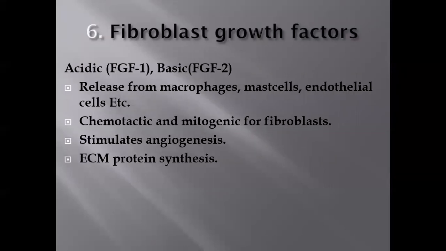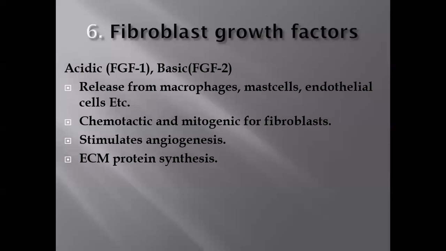The other factor is the fibroblast growth factor. Many varieties of fibroblast growth factor exist, of which two are important: fibroblast growth factor 1 and fibroblast growth factor 2. These are released from macrophages, mast cells, and endothelial cells, and they are chemotactic and mitogenic for fibroblasts.